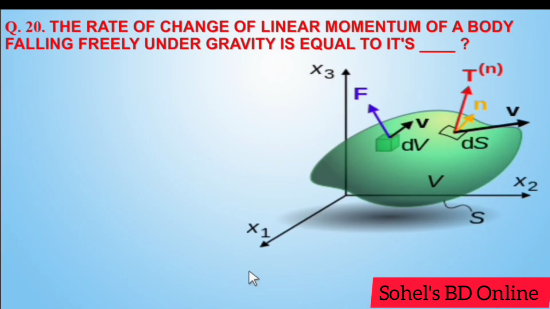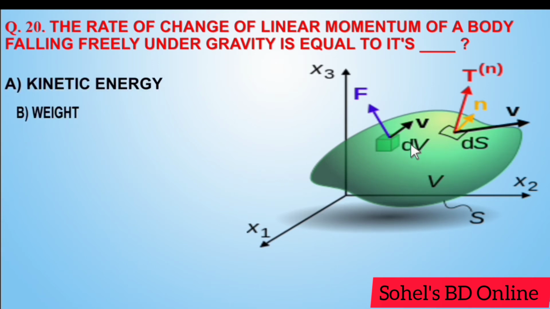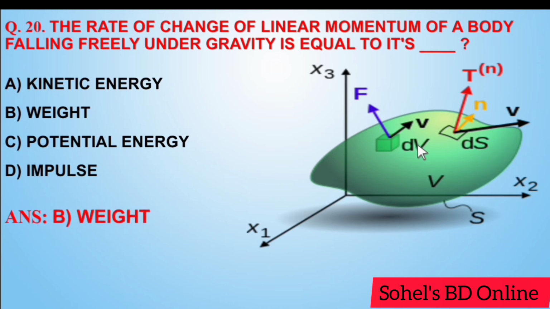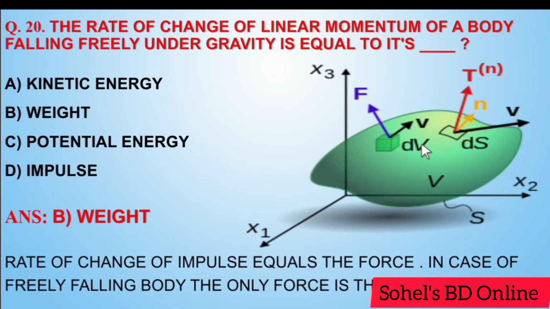Next, the rate of change of linear momentum of a body falling freely under gravity is equal to its kinetic energy, weight, potential energy, impulse. Answer B, weight. Rate of change of momentum equals the force. In case of a freely falling body, the only force is the weight.